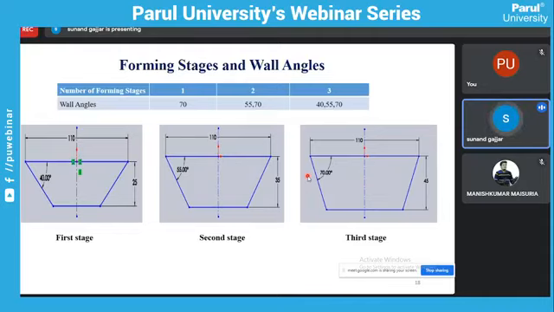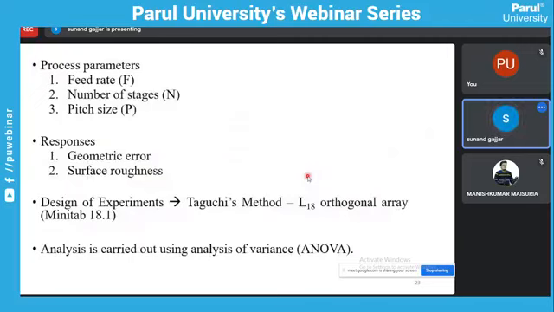Of the three parameters, one important parameter is the number of forming stages. The second one is pitch size. Pitch size means delta z in the vertical direction, how much the small increment will go. And another is the feed rate. So these three input process parameters are feed rate, number of stages, and pitch size. And the responses are geometric error and surface roughness. We have already seen how we measure them.